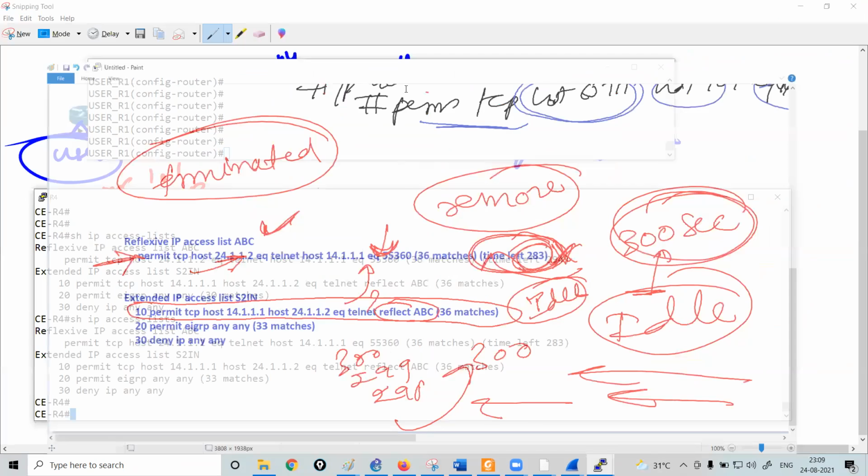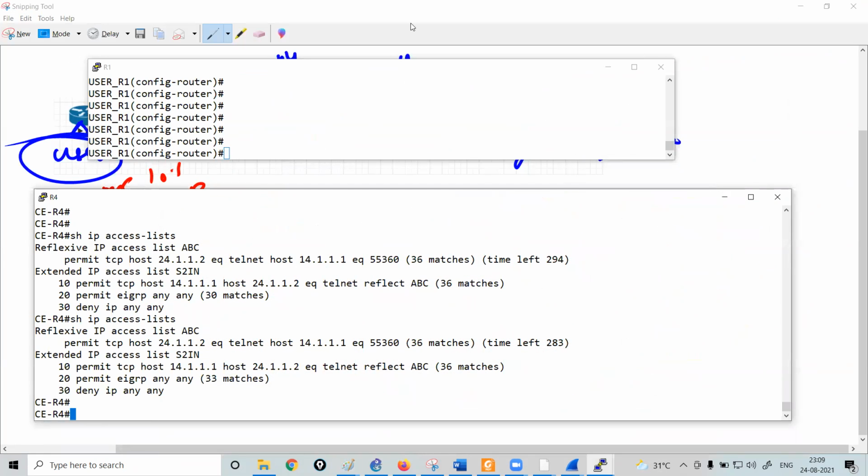Fine. A question, Niraj. Yes. Within that 300 second timeout period, which is roughly 5 minutes, if I initiate a connection from the unsecure side to the secure side, absolutely, it will allow. Now this is a problem. Yes, again, it's a problem. If you initiate a connection from the insecure side within that 5 minutes, as a rogue or as an attacker, you will be able to pass the traffic. That's the problem with the reflexive ACL. Got it. Thank you.